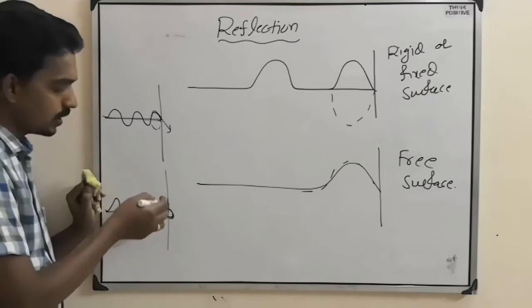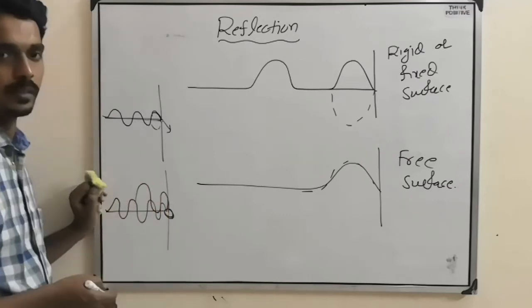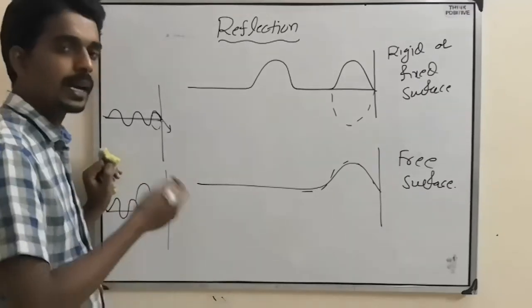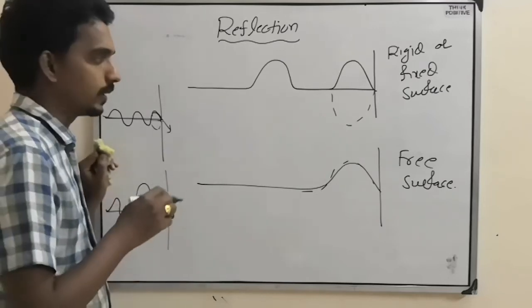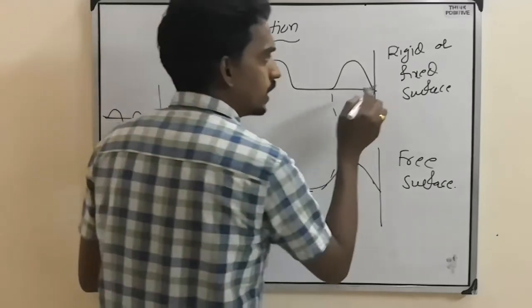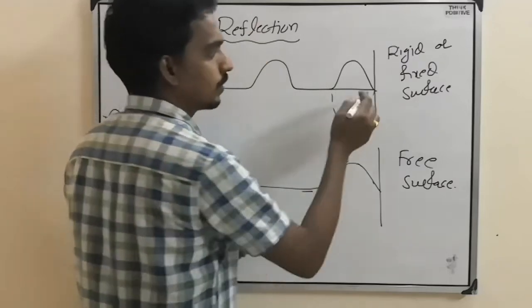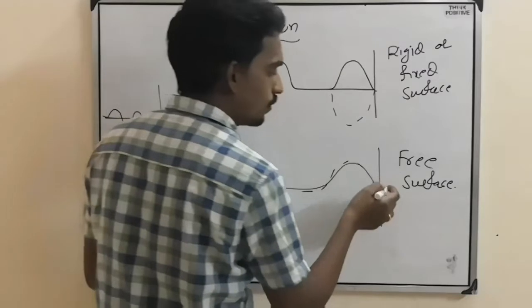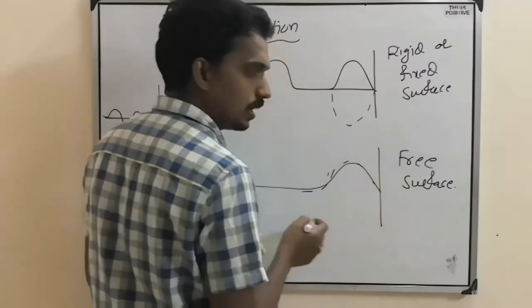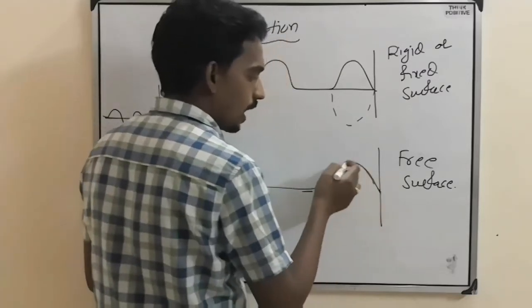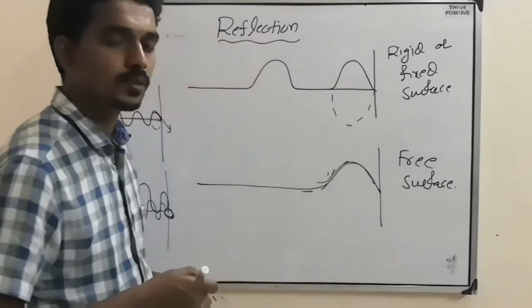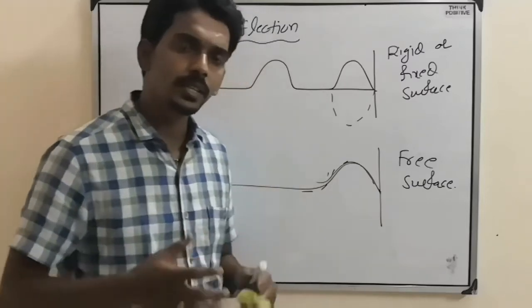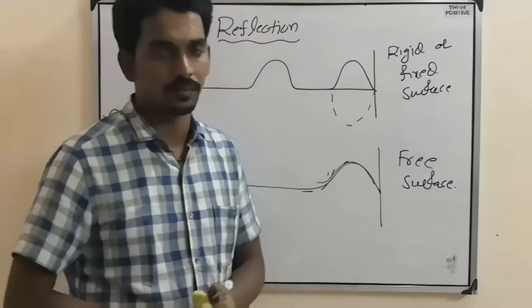That's why here crest will come back as crest only, or trough will come back as trough only. So that's why in case of rigid or fixed surface, crest will turn into trough. In case of free surface, crest will reflect as crest only.